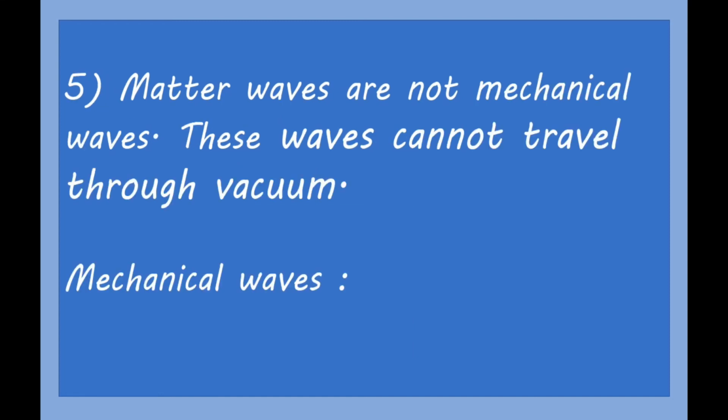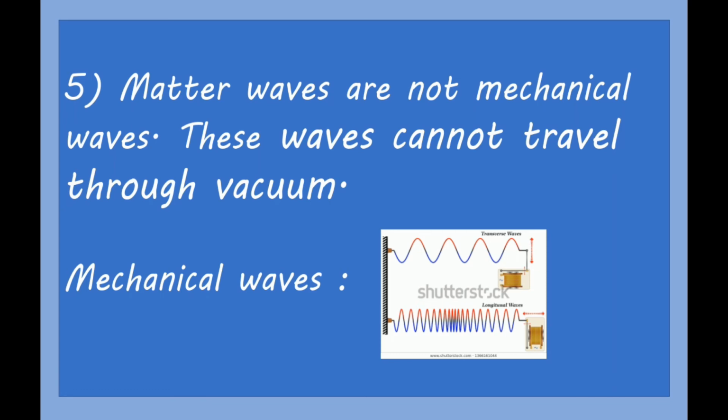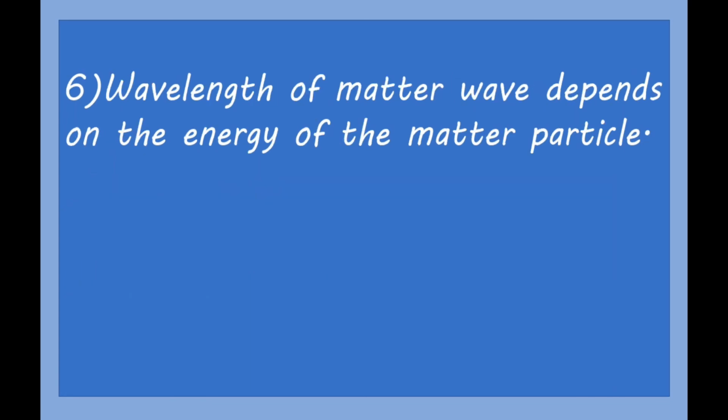Now the next property is that matter waves are not mechanical waves. These waves cannot travel through vacuum. Matter waves are hypothetical waves, meaning we are not able to see these waves. About mechanical waves you already know, but these waves are not mechanical waves.